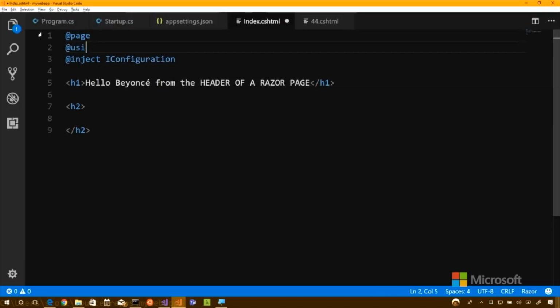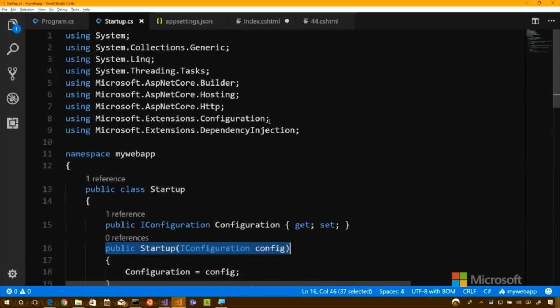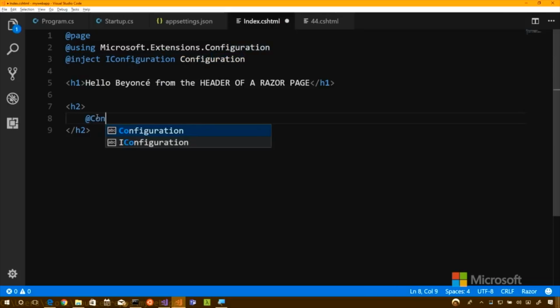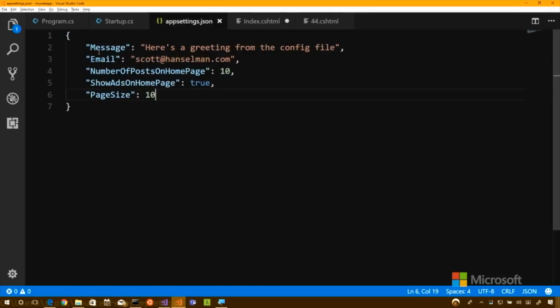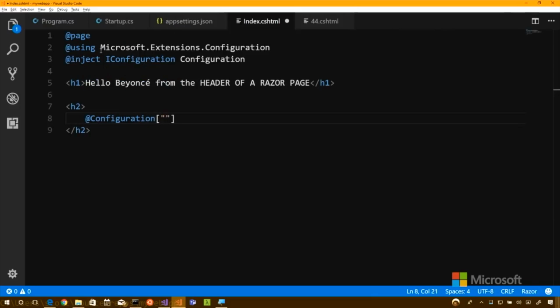So using, and later on, we'll see how to do this for every page instead of having to do it on one page. But I'm going to say using. Then I'll say inject I configuration, and we'll just call it configuration. So this is asking for it. Yes. Okay. And then down here, I could say configuration. We call it a whole bunch of things, let's say message. Okay. We'll grab message. Because it's just a bag of stuff.